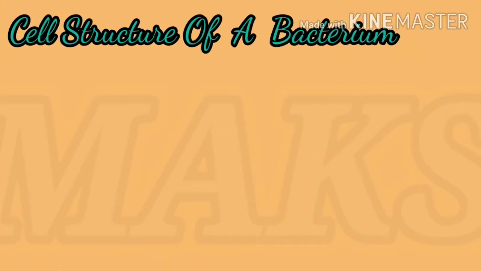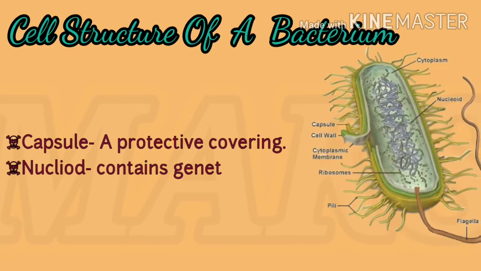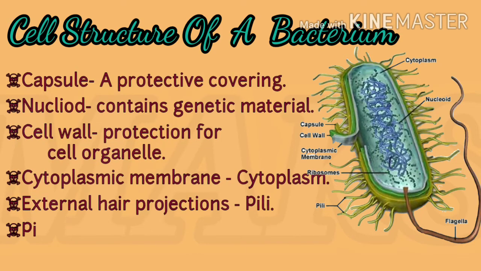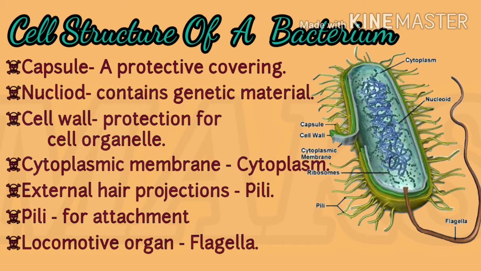Now we are going to see the cell structure of a bacterium. The bacterium has a protective covering called a capsule. Inside it has genetic material called the nucleoid or nucleus. The cell wall is used for the protection of internal cell organelles. The cytoplasm is covered by the cytoplasmic membrane. Cytoplasm is the space which is blue in color.